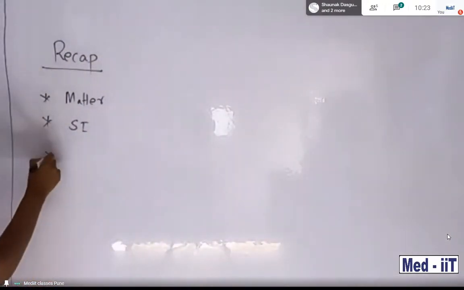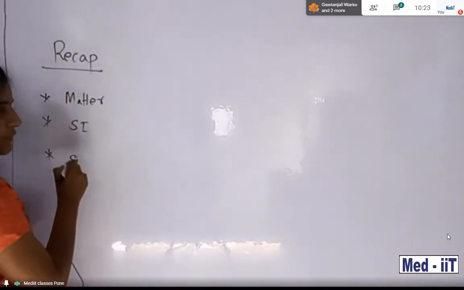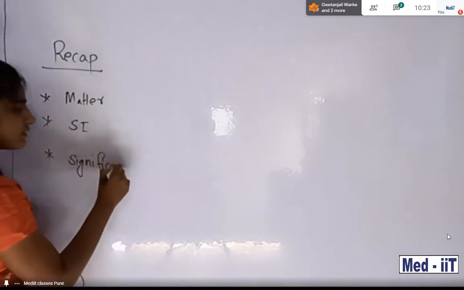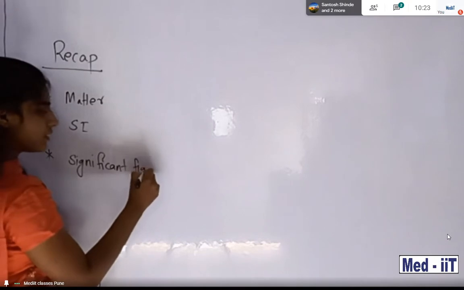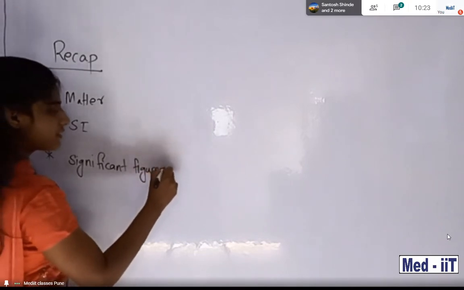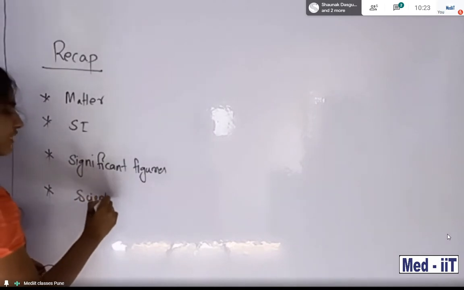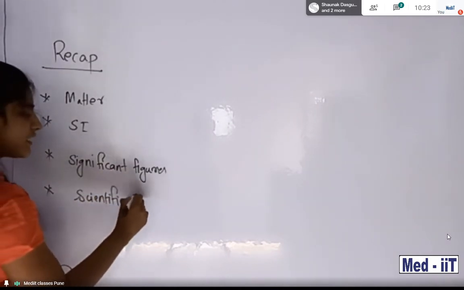And then the major ones I am pointing out here: significant figures, then scientific notation.